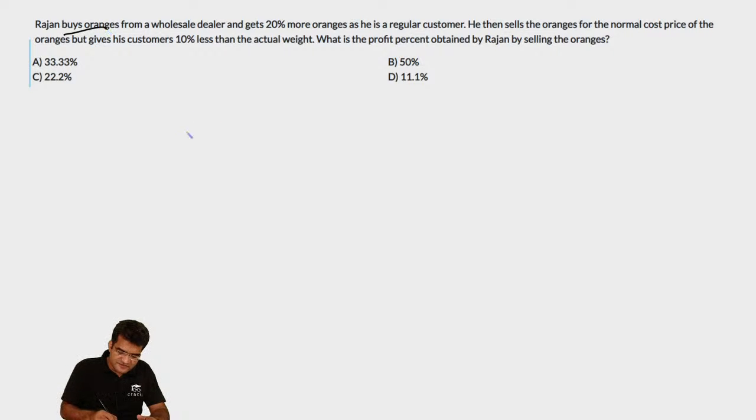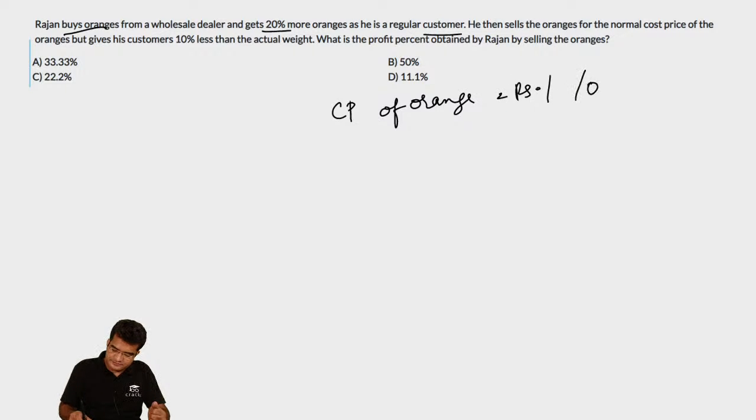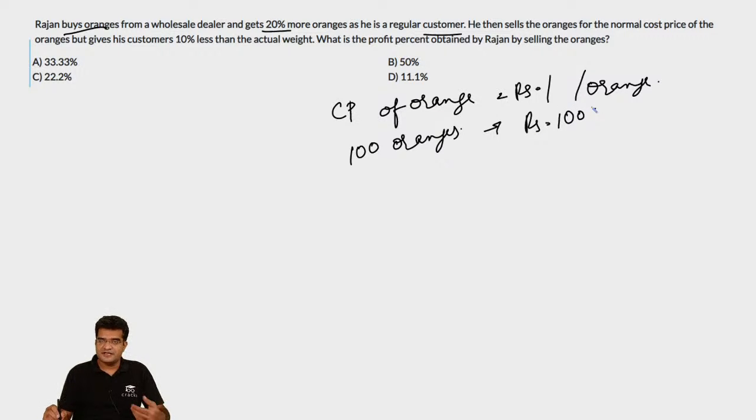Rajan buys oranges from a wholesale dealer and gets 20% more oranges as he is a regular customer. So let us assume that the cost price of an orange is say rupees 1 per orange. And let us assume that Rajan normally buys 100 oranges. If he buys 100 oranges, then the total money he will spend is actually rupees 100. And the amount of oranges he gets, because he is getting 20% more oranges, is 120 oranges.